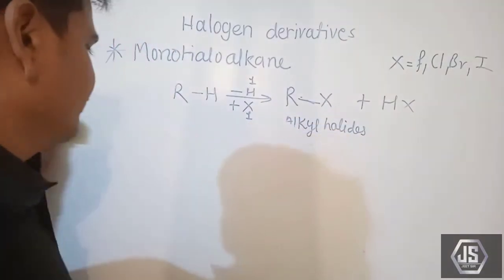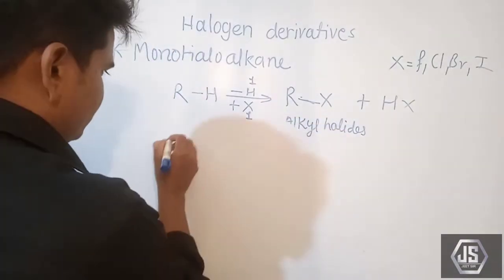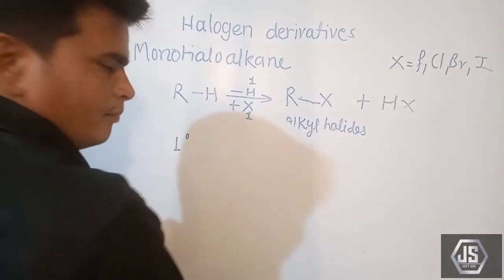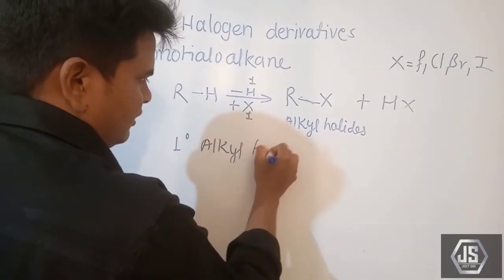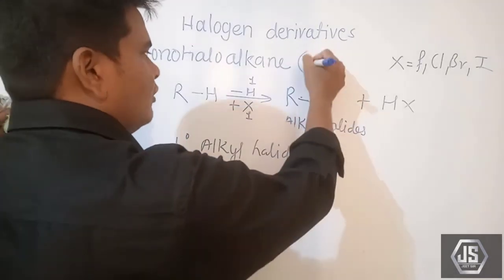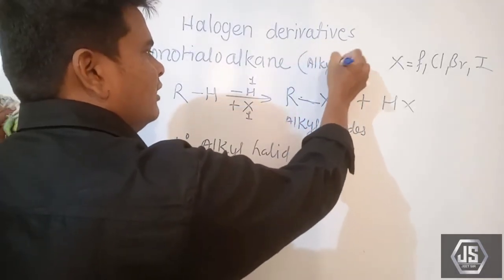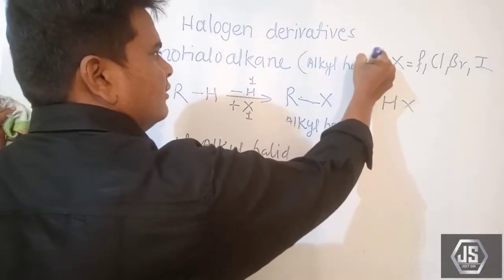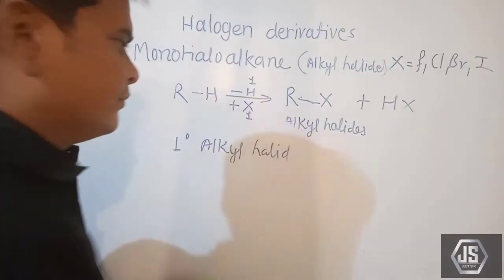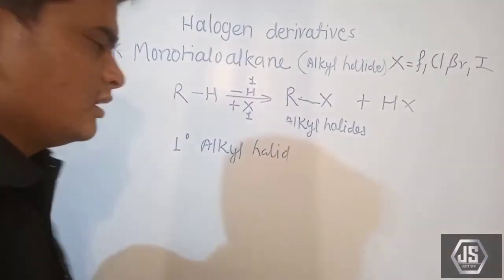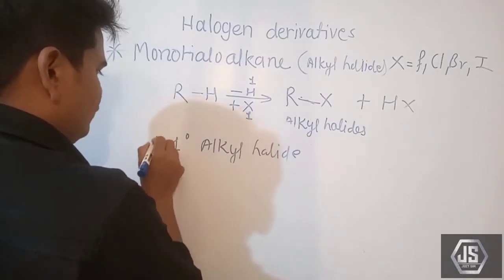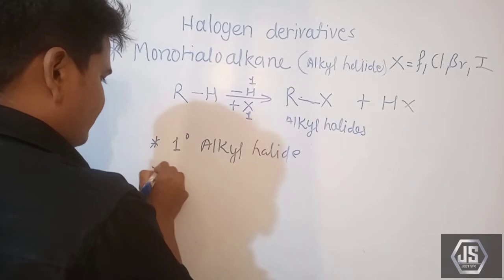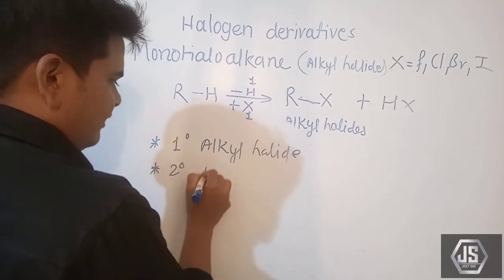So monohaloalkanes, also called alkyl halides, are further divided into three types. Here it is distributed into primary alkyl halide. The second one is secondary alkyl halide.